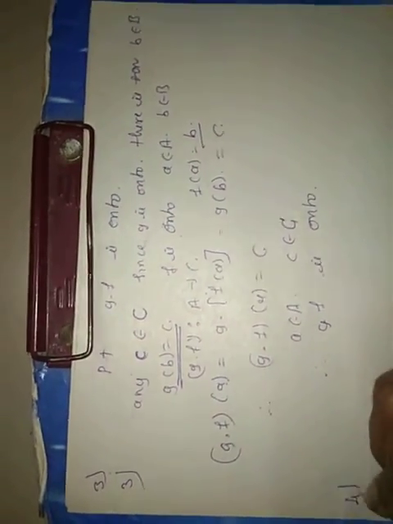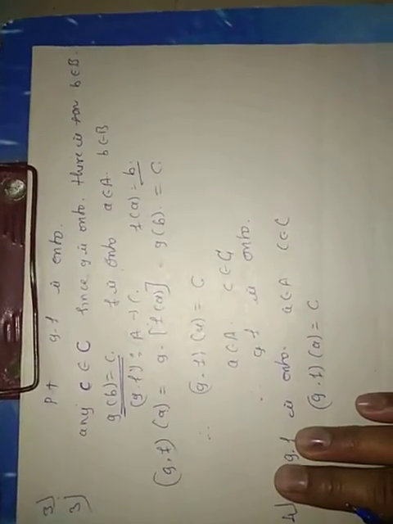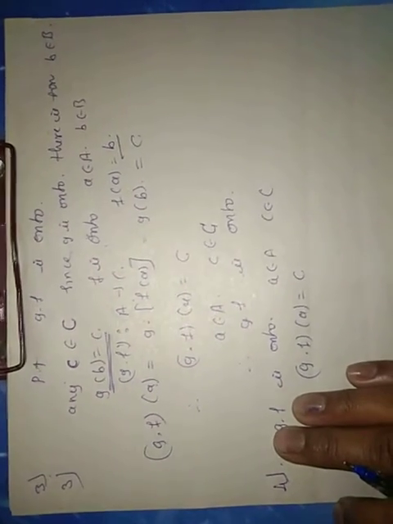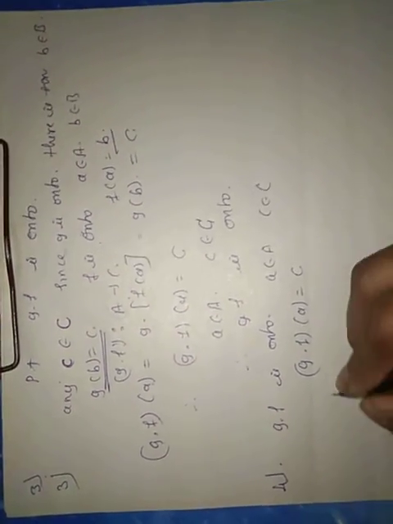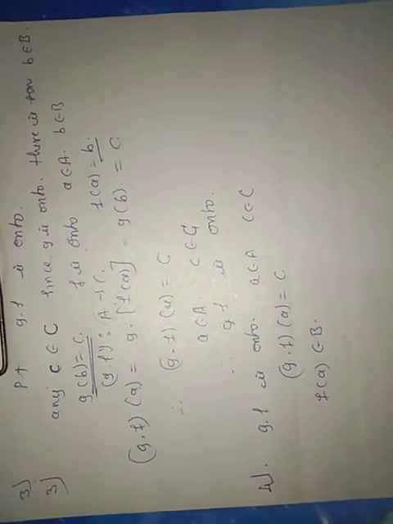Now come to the fourth one. According to the fourth one, g∘f is onto. g∘f is onto for any c belongs to C, there is some a belongs to A, c belongs to C, then g∘f(a) equals c. Now we have to prove that g is onto here. Here, f(a) belongs to the set B.